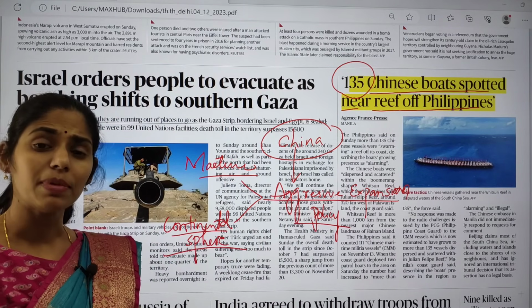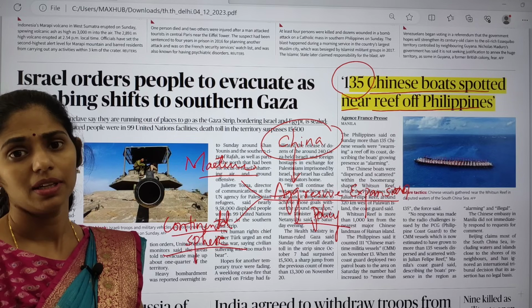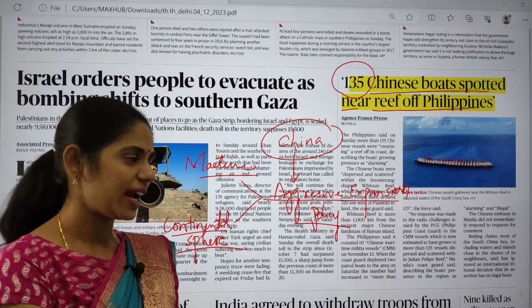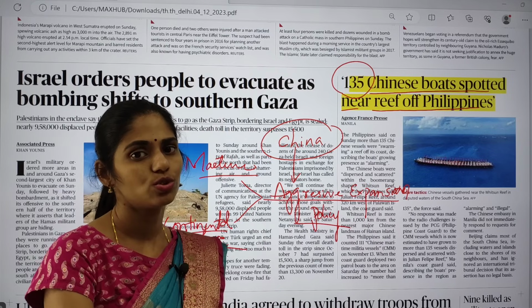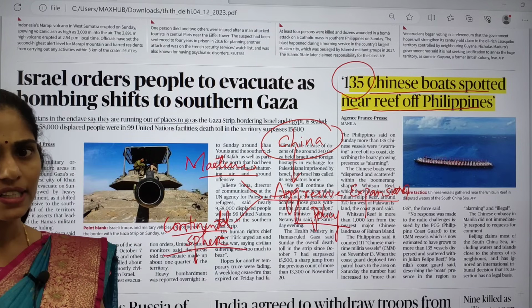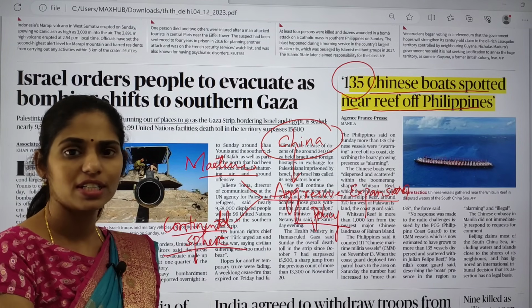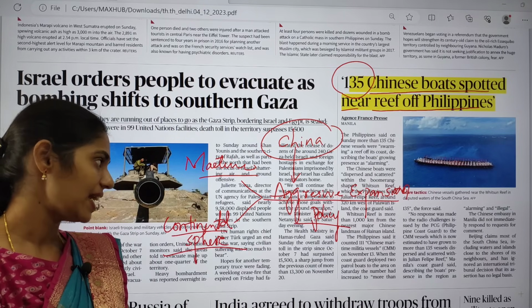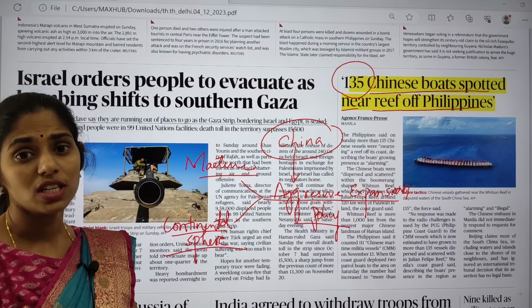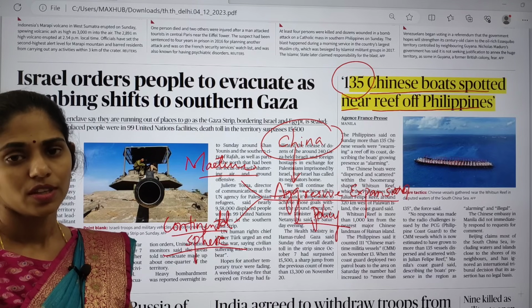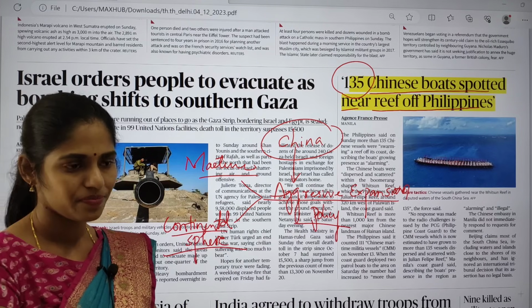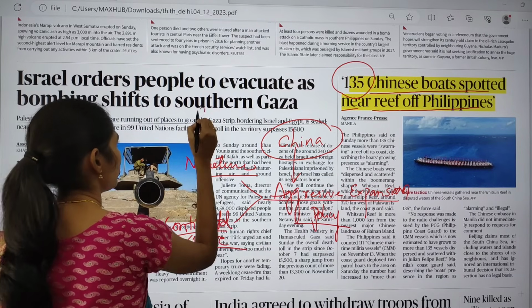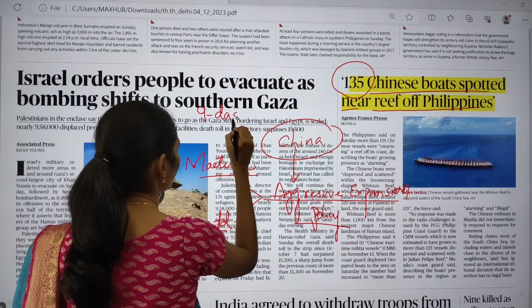China is completely claiming Arunachal Pradesh. Yes or no? And even with Bhutan, it is also having some issues. So not only in the continental sphere, wherever the land boundary is, but even in the water boundary, that is the maritime sphere, whichever countries share a boundary, it is having disputes. In the South China Sea, they came up with the concept called the 9-dash line.